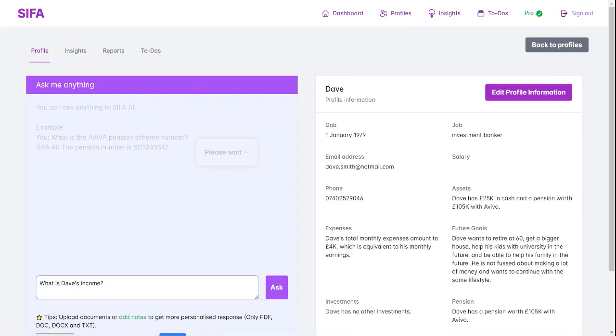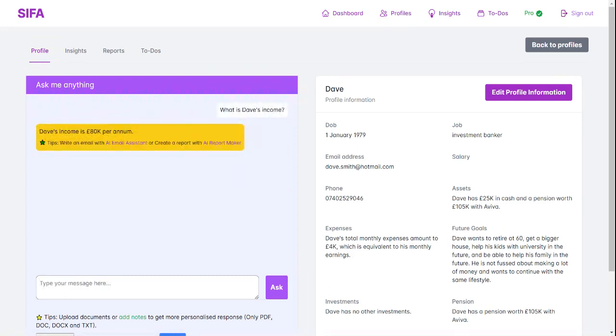This is obviously going to be dependent upon the information that you've already uploaded for the profile for the client that you have. If you have included how much Dave is contributing into their IRA, or, if you're in the UK, how much into their stocks and shares ISA, then Cypher will be able to calculate how much taxable allowance they still have remaining for the tax year.